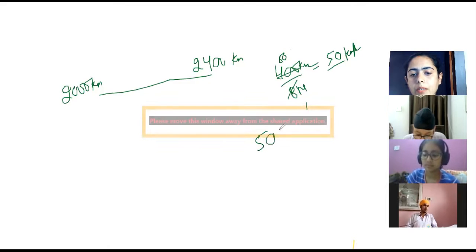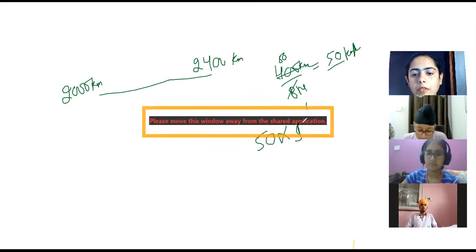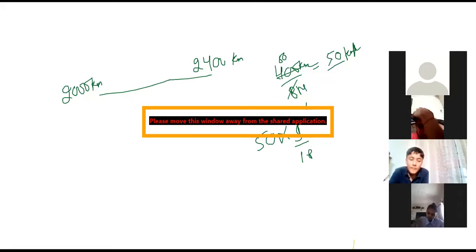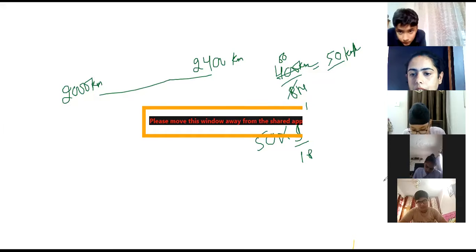For that, just multiply the number with 5 over 18. Calculate it, and you will get the answer. Then you just calculate and you will get the answer.